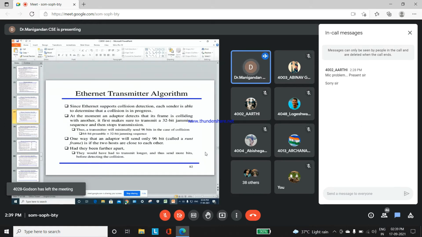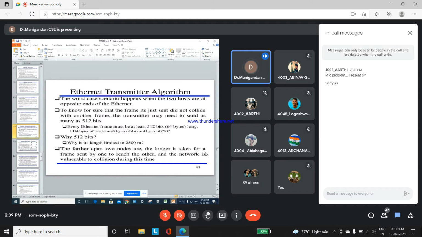One way an adapter can transmit only a 96-bit runt frame is if it has two hosts close to each other. One host is used for transmission and the other for detection. If an error such as a collision has occurred, the detection process will be rectified with the help of that particular frame. Okay, Ethernet transmission algorithm.